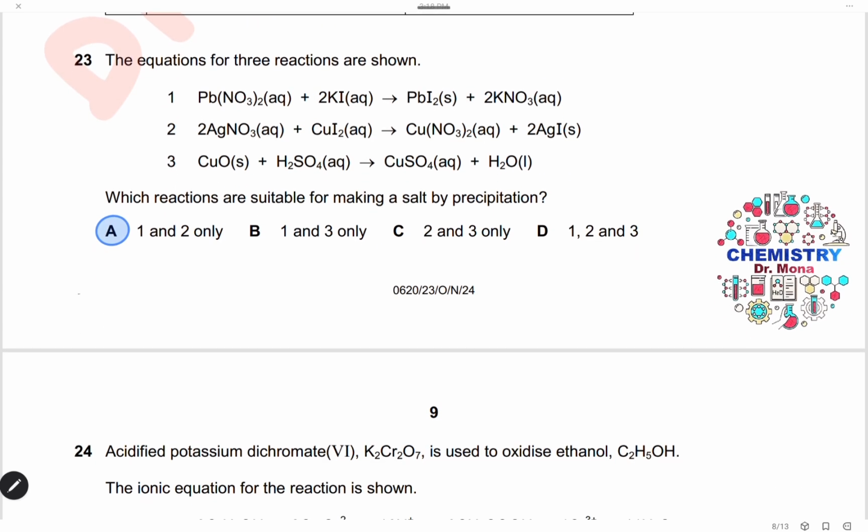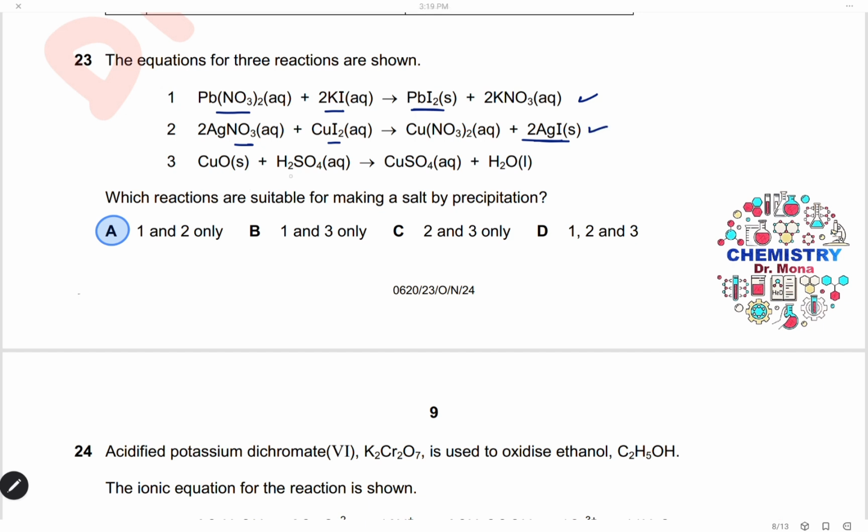Question 23. The equations for 3 reactions are shown. Here we have lead nitrate with potassium iodide to form the insoluble solid lead iodide, and the second one, silver nitrate with copper iodide to form the insoluble solid silver iodide. So here we have a precipitate of lead iodide, and in the second one we have a precipitate of silver iodide.